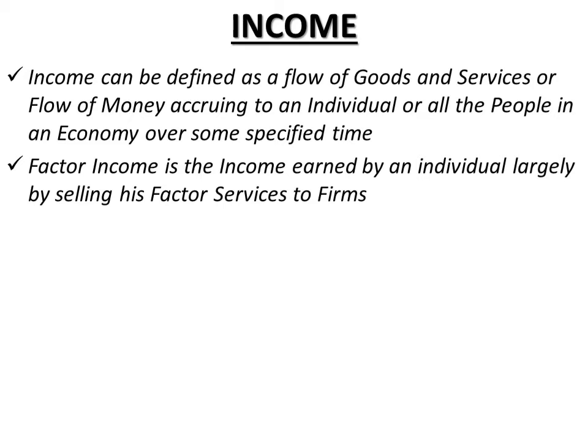studying the macro, that is, all the firms in the economy produce goods and services, the sum total of which, that is the overall production taken together of all the firms, is known as the nation's output. Now production requires factors of production whose owners are paid for factor services, that is, they have provided it, that is the nation's output, and thus generate national income.